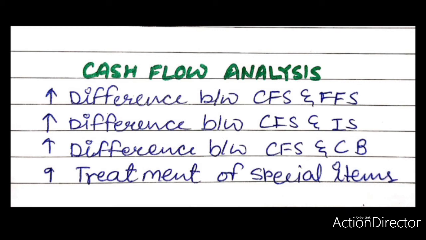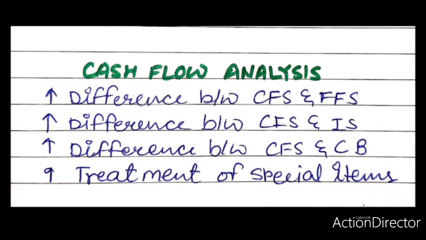For example, a building is sold for rupees 10 lakh and the company has to pay capital gain tax of rupees 1.5 lakh. In this case, the payment of tax is clearly identifiable with the investing activities. Therefore, the payment of capital gain tax will form part of cash flows from investing activities. Foreign currency cash flows. Cash flows arising from transactions in a foreign currency should be recorded by converting the foreign currency amount at the exchange rate between the two countries at the date of cash flows.